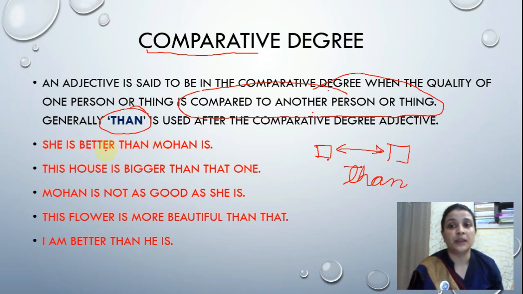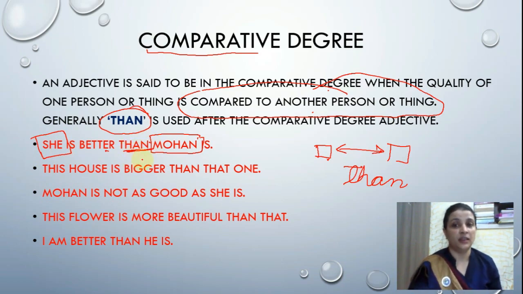She is better than Mohan. This Mohan and she. We are giving a comparison between two nouns. And we are using than. Whenever in a sentence you find than and two nouns are compared, it will be included in comparative degree. Okay? Let's see the second one.